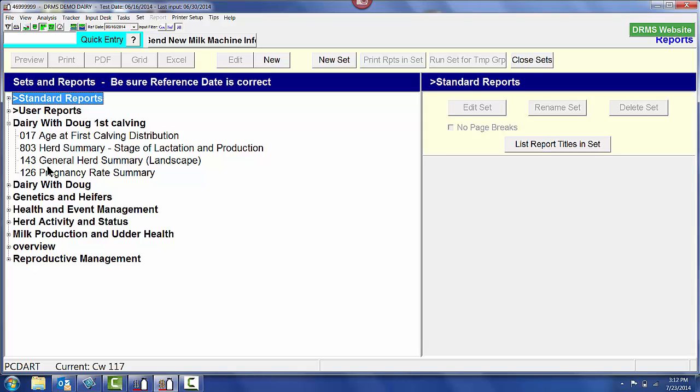We can be looking at conception rate, and we want to use heifer tracker to look at that. PCDART does have a wealth of information that we can pull out to look at our heifer breeding performance, getting those animals into the herd, getting them milking, and not having as many days to feed those heifers, and getting more milk production from them.